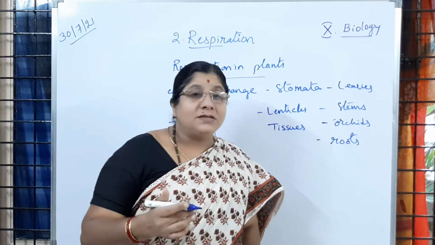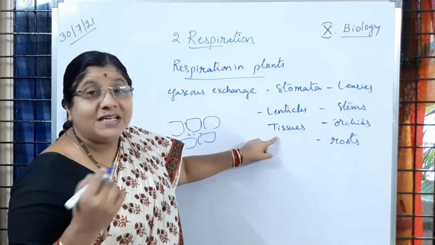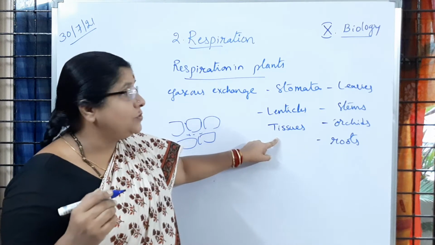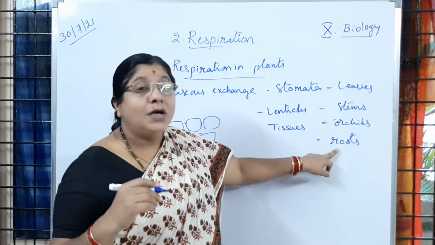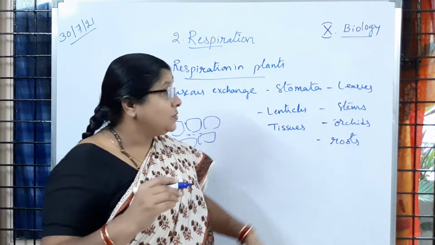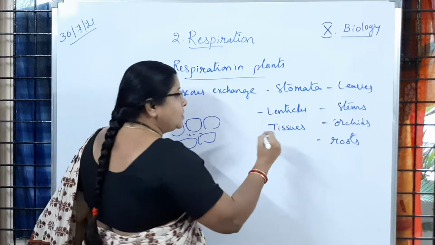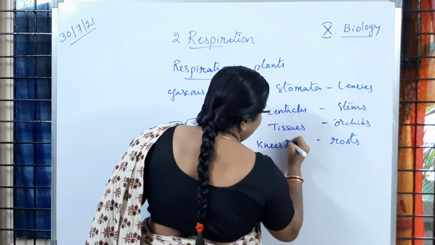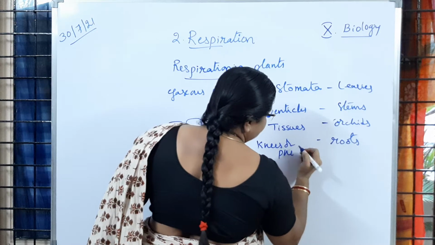So how do the plants of wet soils, marshy soils or mangroves respire? With the help of roots. Is it clear to you? Those roots are knees or pneumatophores.